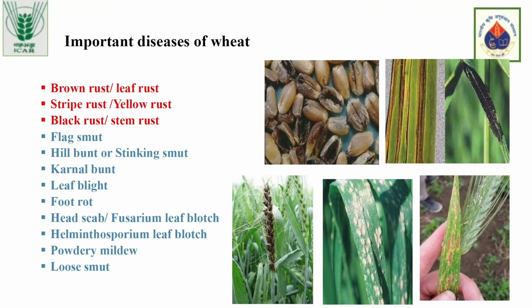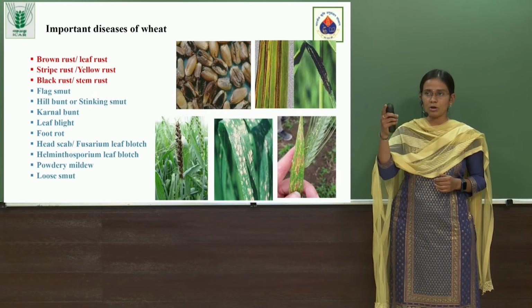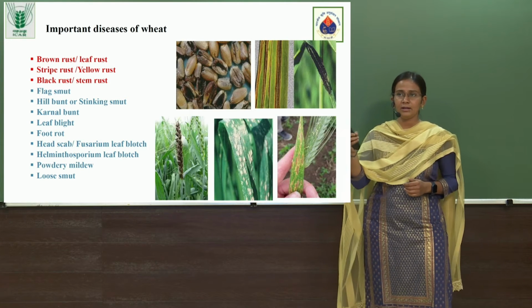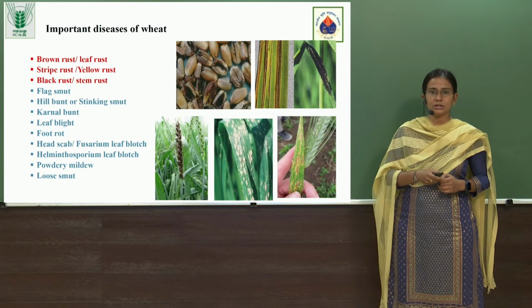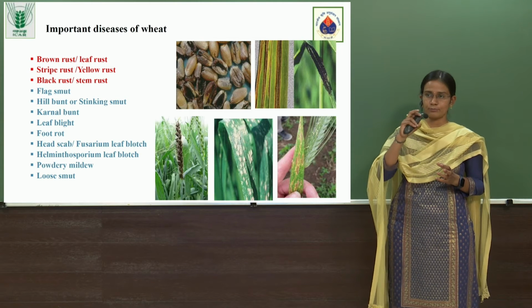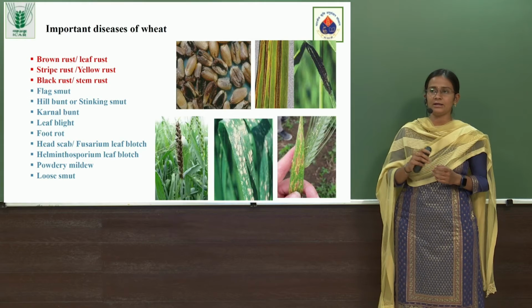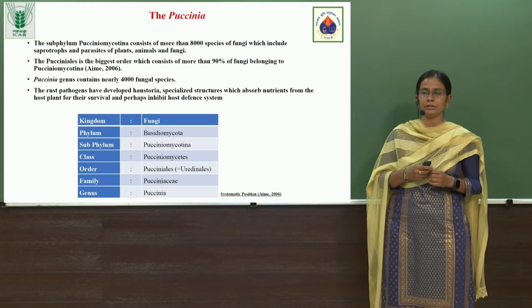Coming to the important diseases of wheat in India and all over the world, the first three, as I have explained, the rust diseases, are the most important. Apart from the rust diseases, we have flag smut, which you can see on the top row towards the extreme right. The fungal spores form a totally black layer, which affects photosynthesis and finally affects the yield.